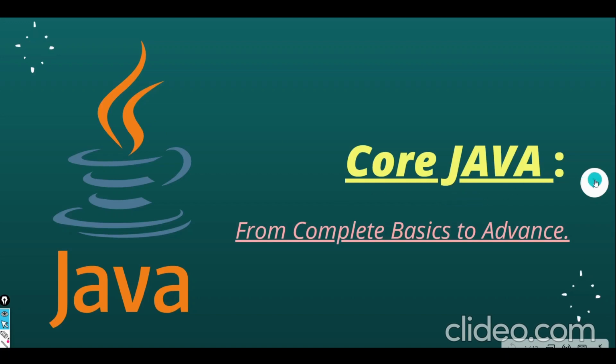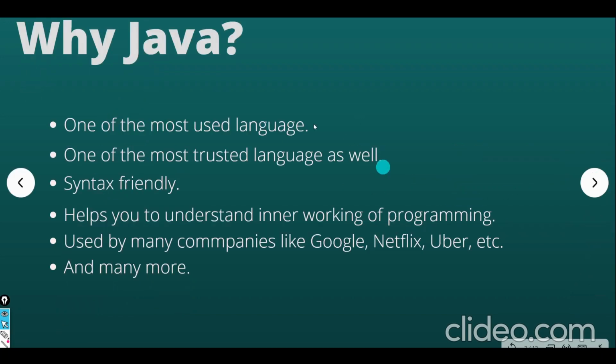So let's get started. In our very first slide, it states that Java is one of the most used languages and it is one of the most trusted languages as well. And we all know that, right? The third point says that Java is syntax friendly. The syntax of Java, that is the code we write, is very familiar with simple English language. So it is quite easy to understand Java source code. Java also helps you understand the inner working of programming, and we'll see how the program works behind the scenes. And it has been used by many companies like Google, Netflix, Uber, and many more.